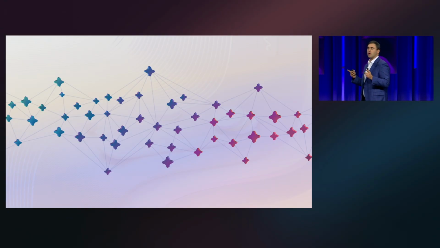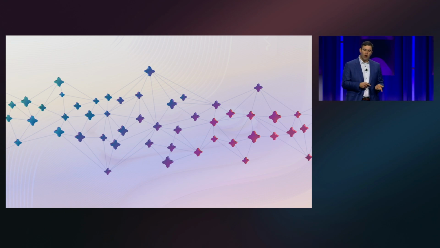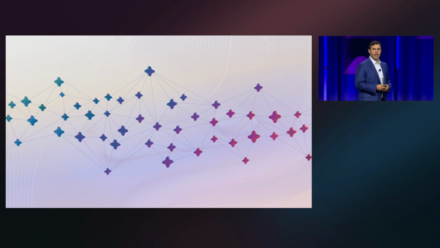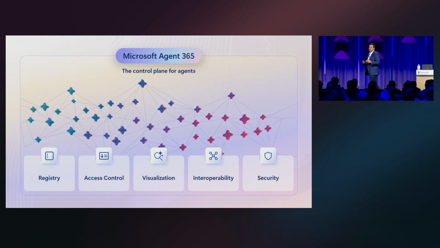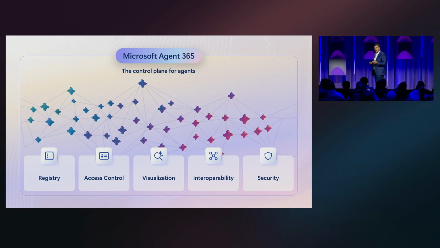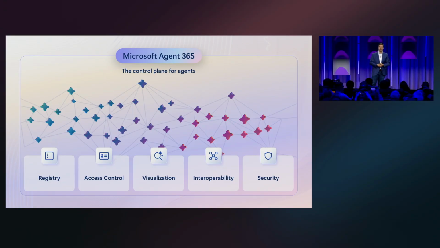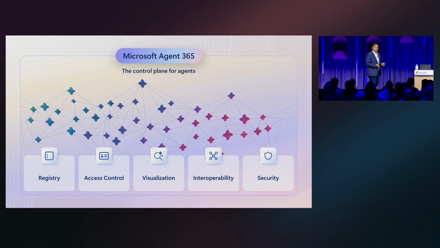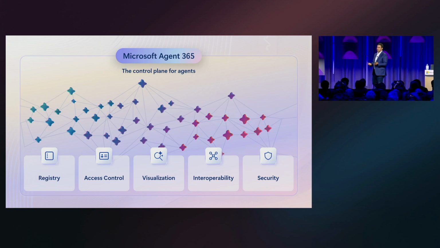Ask yourselves, do you know every agent that's running across your tenant? Can you turn it off in under a minute, including all of its access? And can you see what it was doing, what it was accessing across all of your resources? If the answer isn't a confident yes, that's why we created Agent 365, why we've been talking about it so much this week. It's that single control plane giving you one place to discover all of your agents, what they're doing, and govern their access and their control.